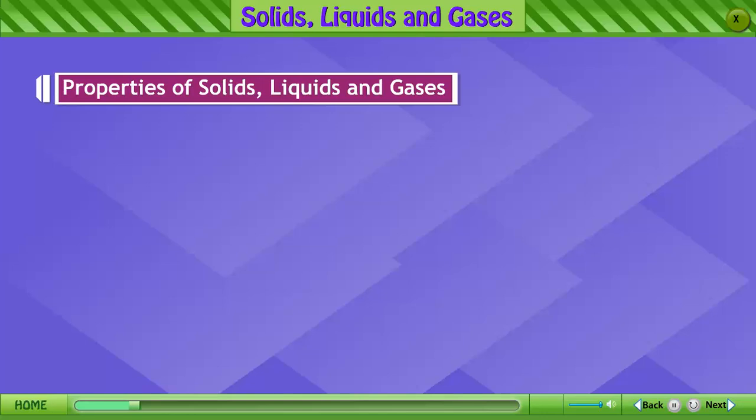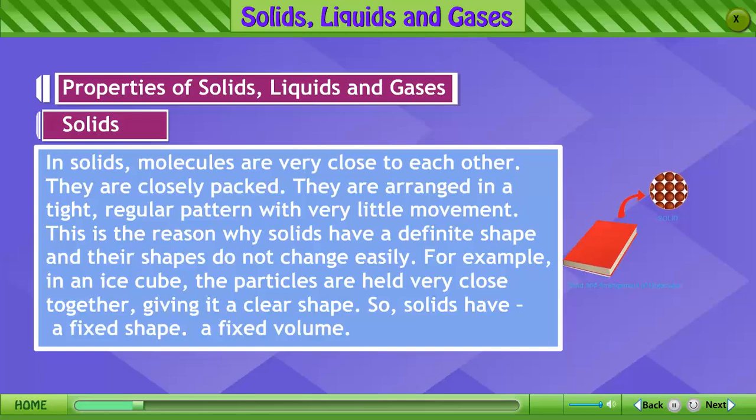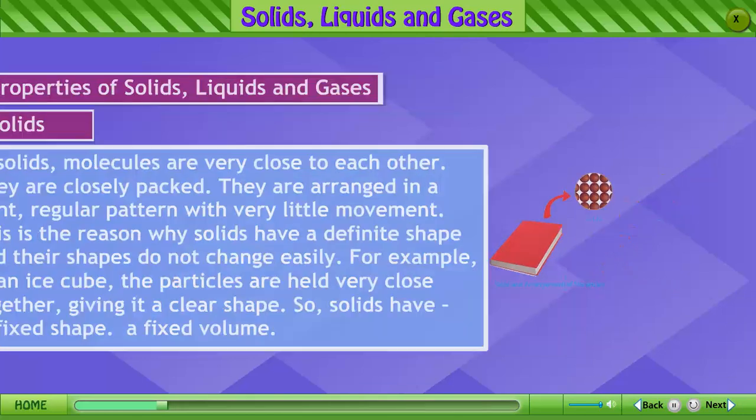Properties of solids, liquids and gases. Solids. In solids, molecules are very close to each other. They are closely packed. They are arranged in a tight, regular pattern with very little movement. This is the reason why solids have a definite shape and their shapes do not change easily. For example, in an ice cube, the particles are held very close together, giving it a clear shape. So, solids have a fixed shape, a fixed volume.